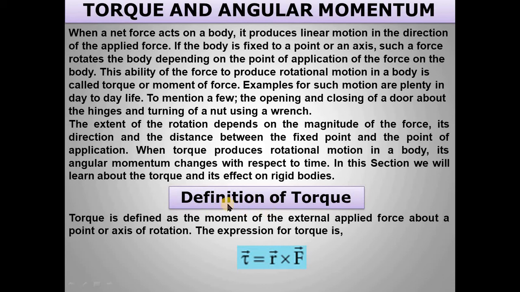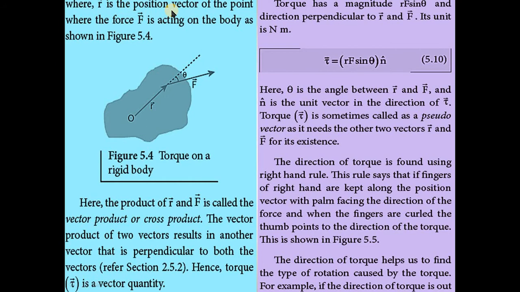The next topic is the definition of torque. Already you learned. Torque is defined as the moment of external applied force about a point or axis of rotation. The expression for torque is tau vector is equal to r vector cross f vector, where r is the position vector of the point where the force f vector is acting on the body, as shown in this figure.